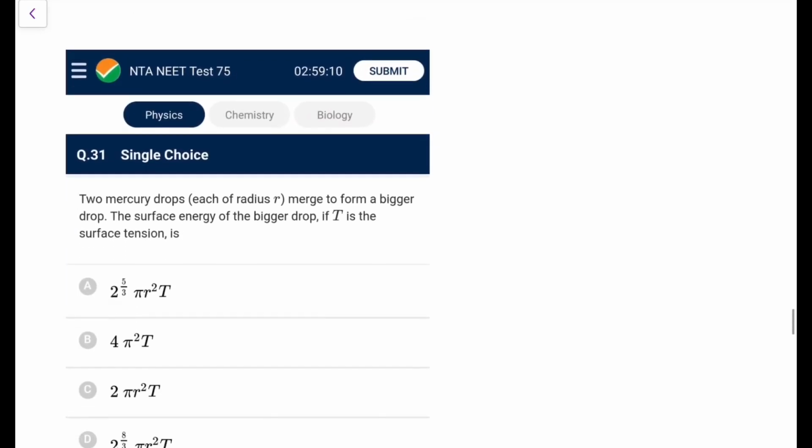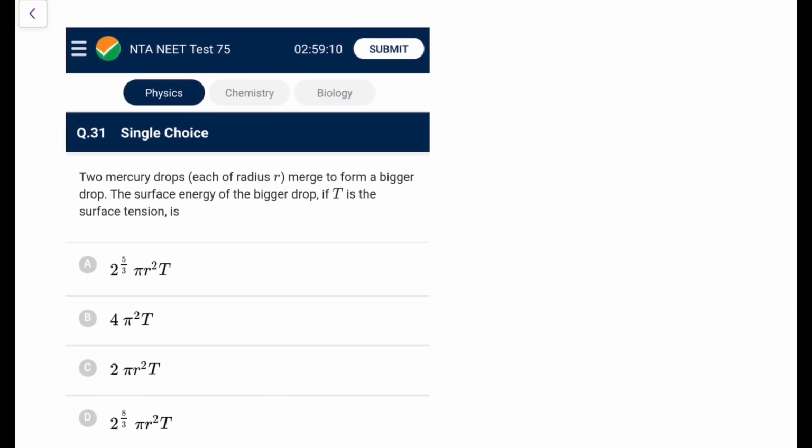Now after 30, go for 31, two mercury drops each of radius small r merge to form a bigger drop, the surface energy of the bigger drop if T is the surface tension is, okay, so when the two merge, their volume 4 by 3 pi r cube multiplied by 2 would be equal to 4 by 3 pi bigger drop R cube, so the bigger drop's R will become 2 to the power 1 by 3 times r.